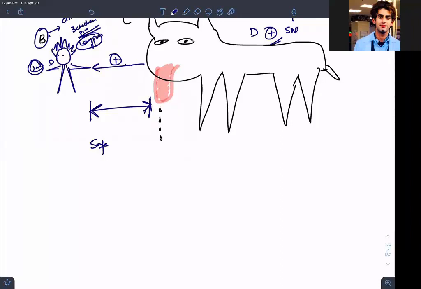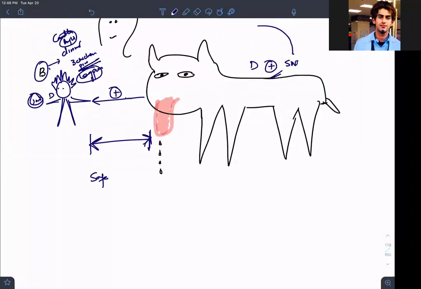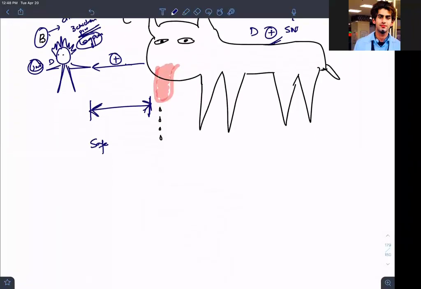Because if you start digesting your own leg piece, then the dog will take your leg piece, isn't it? The dog will start digesting your leg piece. If you are worried about the leg piece right now, the dog will digest it. So what will the body do? It will decrease the blood supply to this area. It will do vasoconstriction of the gut vessels. Your gut vessels will get vasoconstricted.